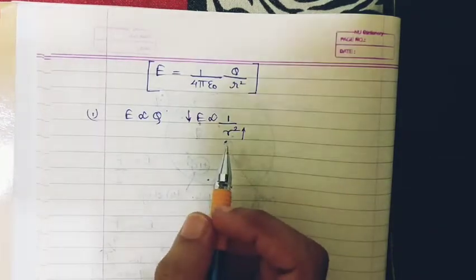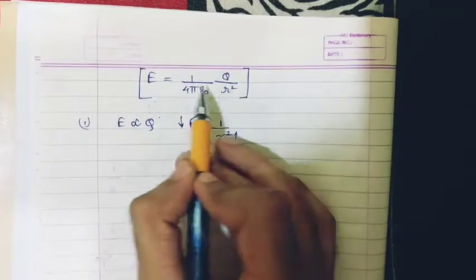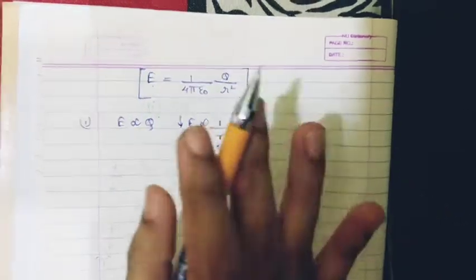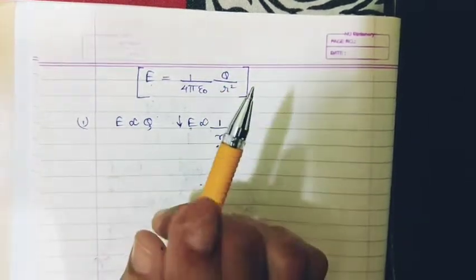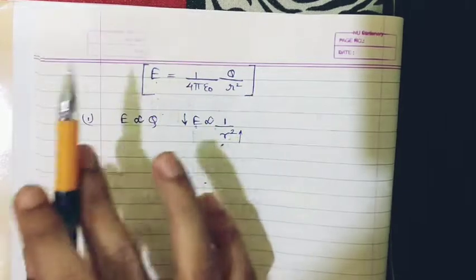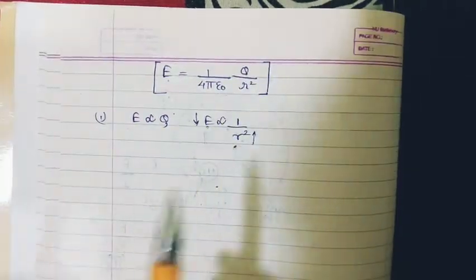The next point is, in this formula there is no test charge, small q is not present, so we can say that the electric field is independent of the test charge. For this reason, you have to take care that your test charge should be small enough so that it exerts no force on the source charge but experiences a force due to the source charge.